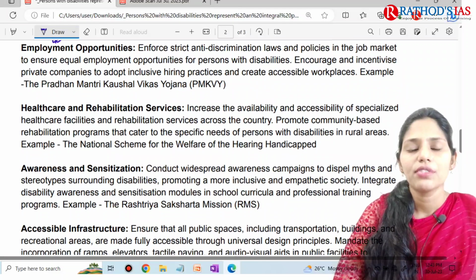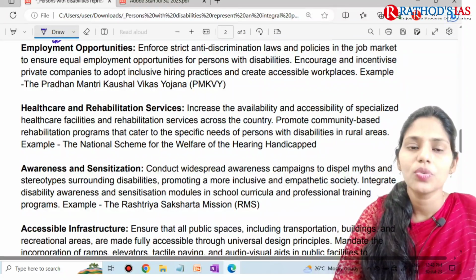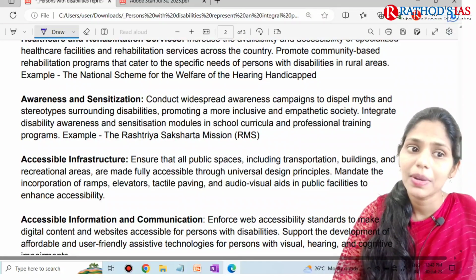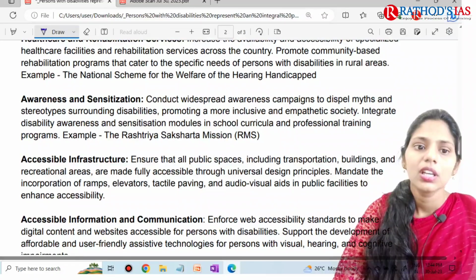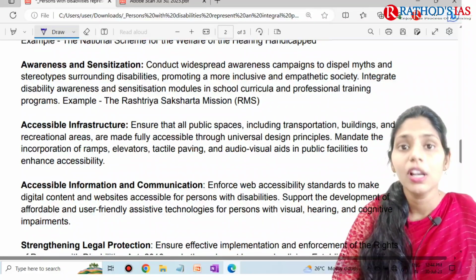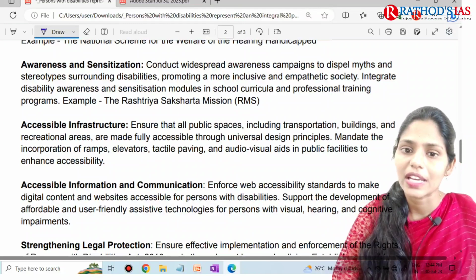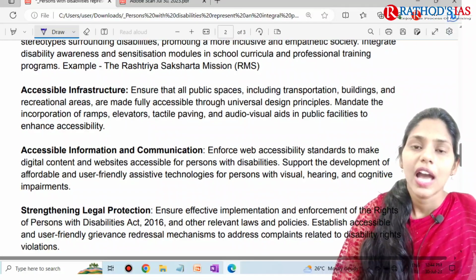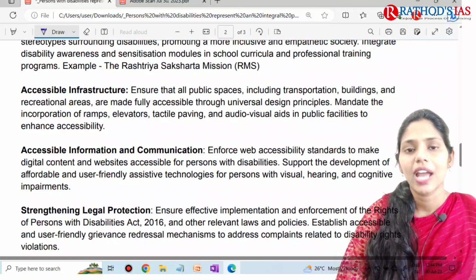And the next one is we have to focus on healthcare services and rehabilitation services. We have to promote community-based rehabilitation programs, and go for community awareness and sensitization of people to decrease discrimination in society. Apart from that, we have to ensure access to infrastructure.